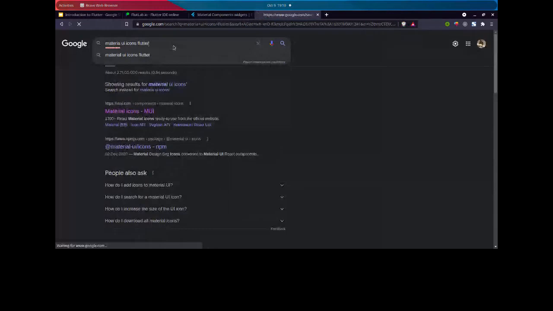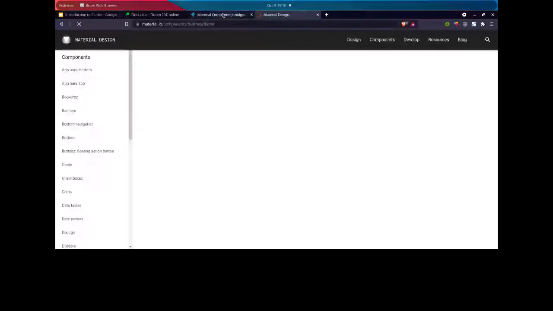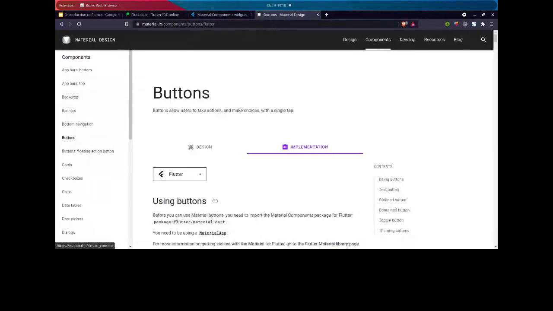This is material.io, which is the design system that Flutter is based on. All the components that you can see here, you can find in your Flutter.